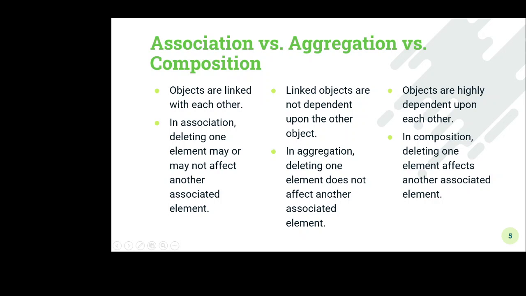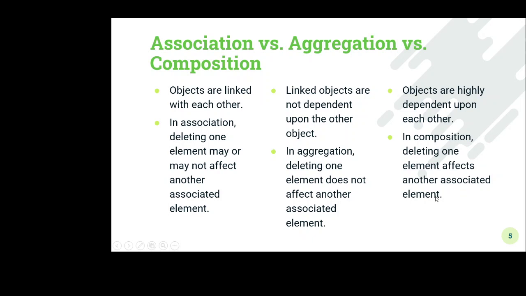A library enrolls many users, and the library does not contain the users. If we delete or destroy the library, the users are not affected by deleting that library. That means they are not dependent upon each other. In composition, objects are highly dependent upon each other. In composition, deleting one element affects the other associated elements.